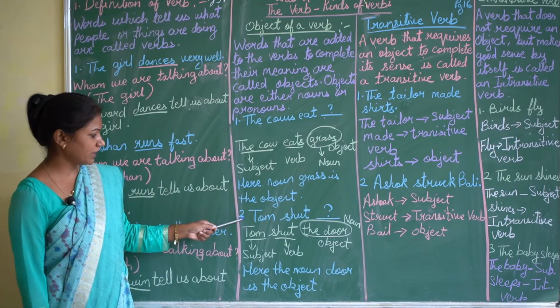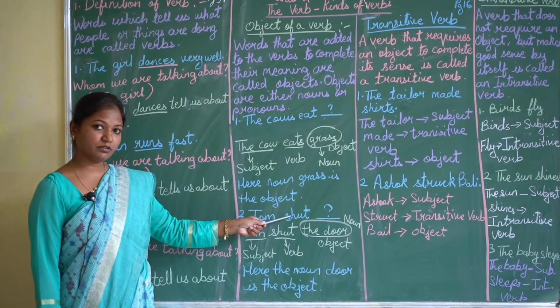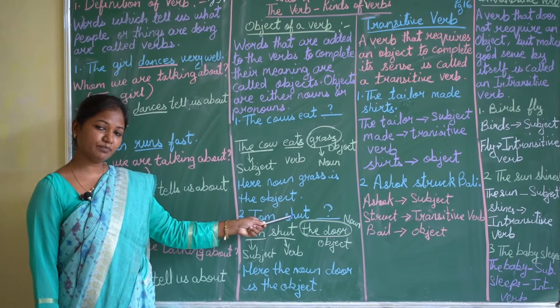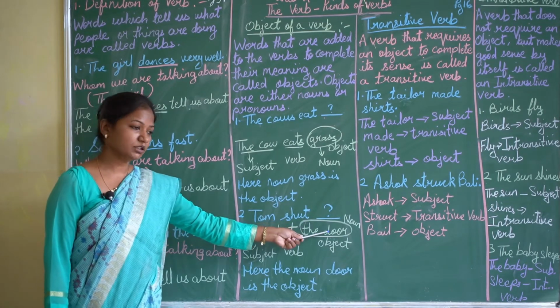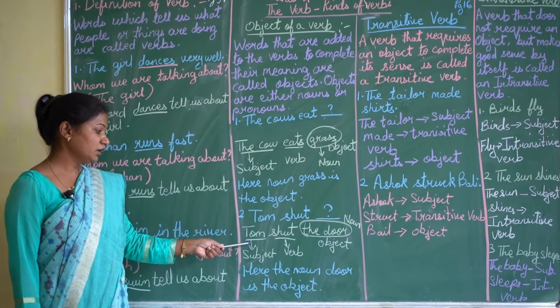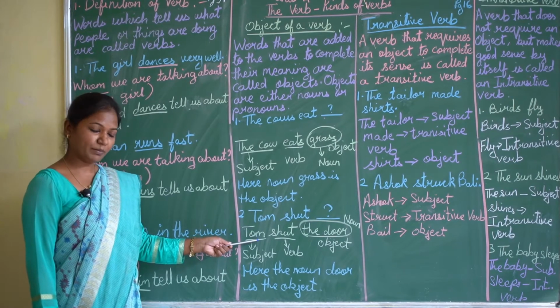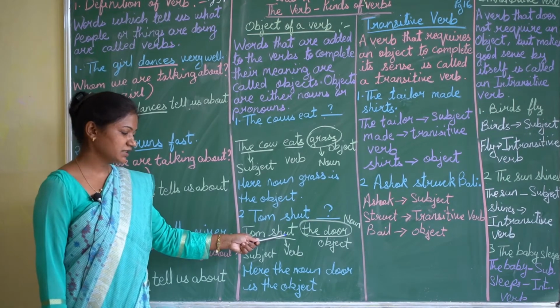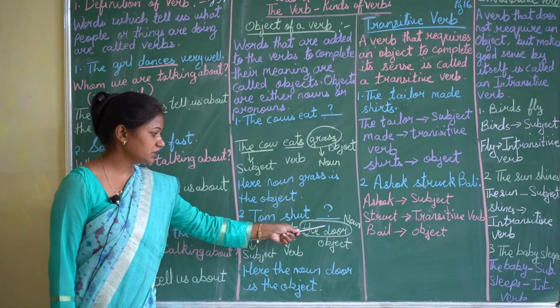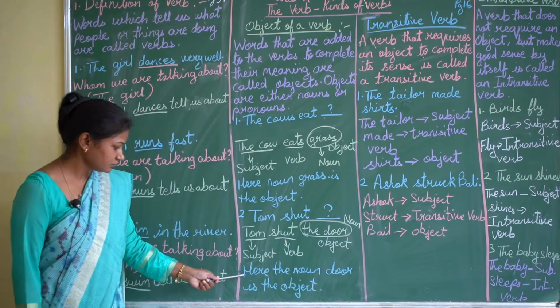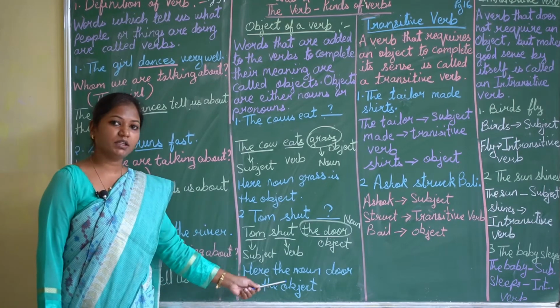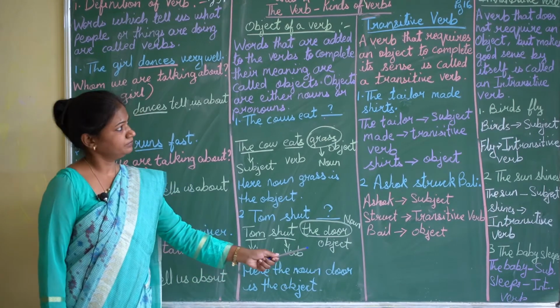Now see the second one, Tom shut. Now again the sentence is incomplete. What did Tom shut? Tom shut the door. Now here, what is the subject? Tom is the subject. Shut is the verb. The door is the object and it is a noun. Here the noun door is the object.